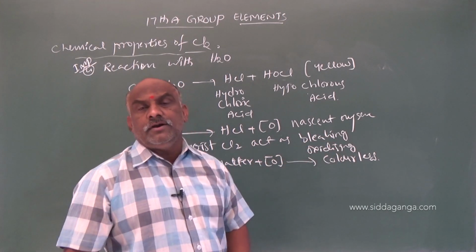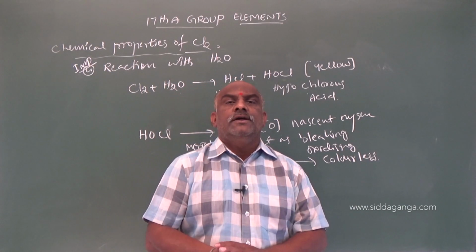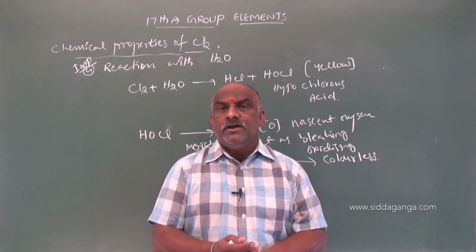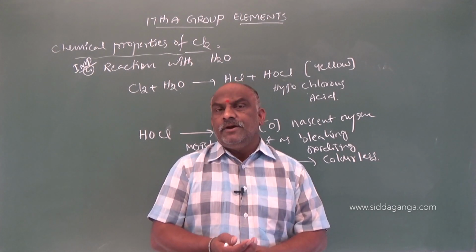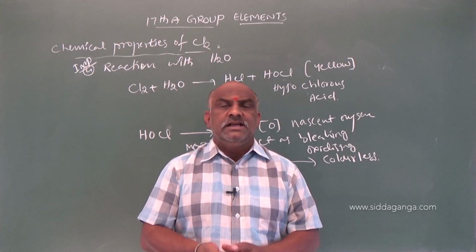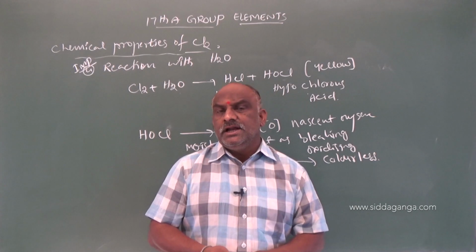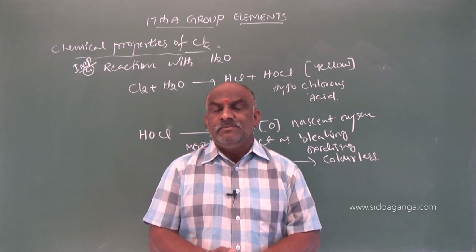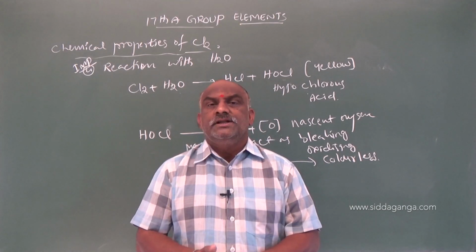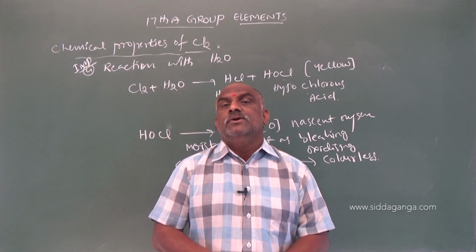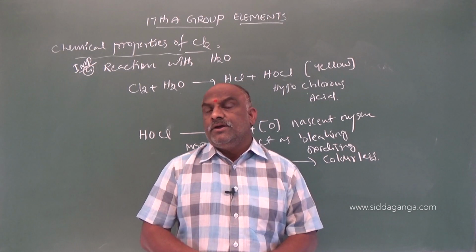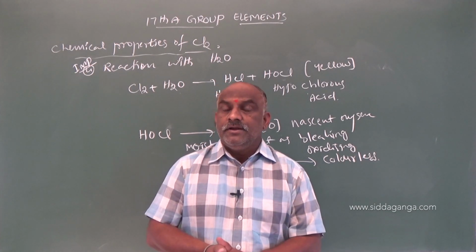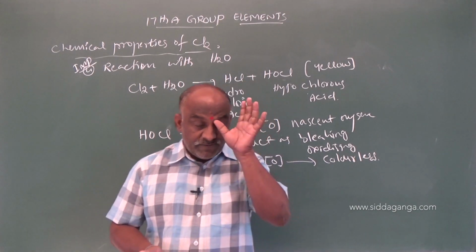So chlorine dissolved in water gives rise to chlorine water. What is the color? Yellow. Freshly prepared chlorine water contains HCl and HOCl. HOCl decomposes to liberate nascent oxygen. Nascent oxygen acts as a bleaching agent and oxidizing agent. So this is about the property of chlorine with respect to water. Very important.